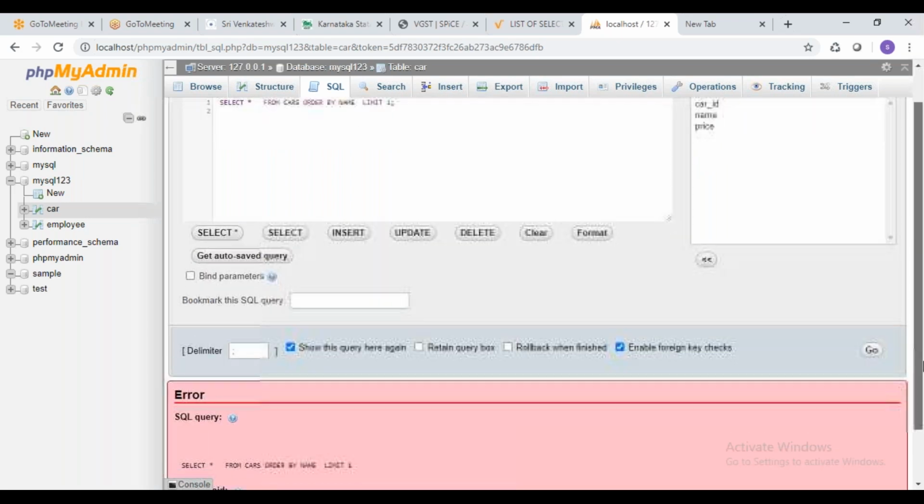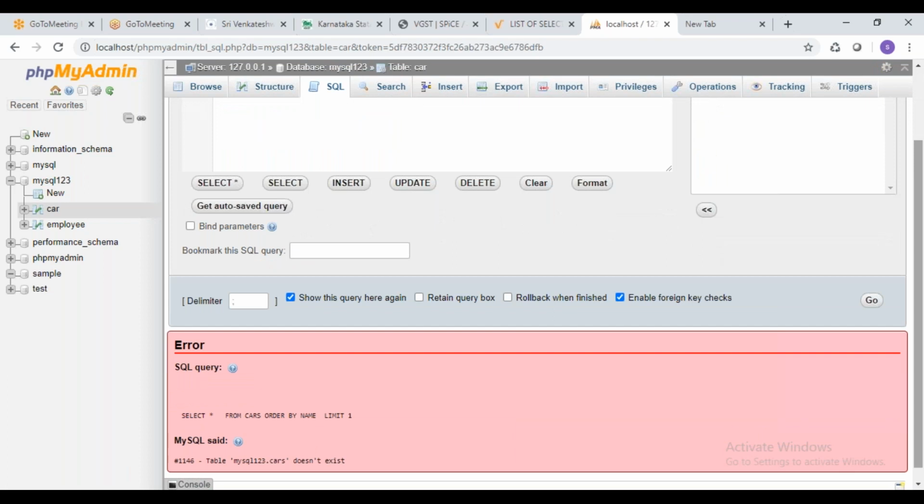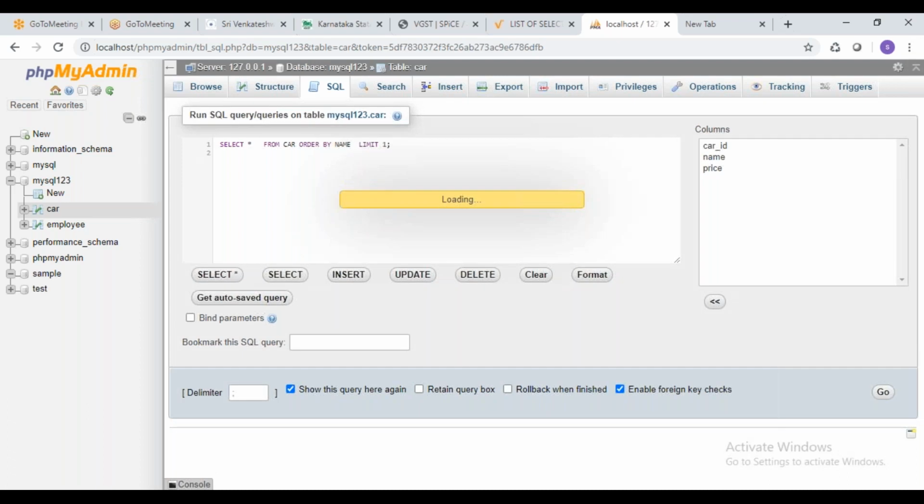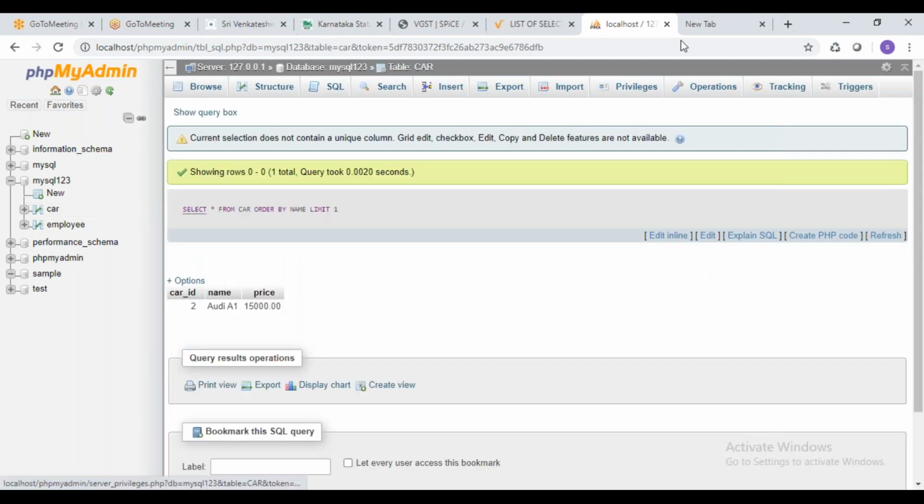What happened? Some spacing error. Car MySQL does not exist. Okay, it is car, not cars. You can see now, though I have 4 records, I said like order by, then I got only 1 record because I have limited to 1.